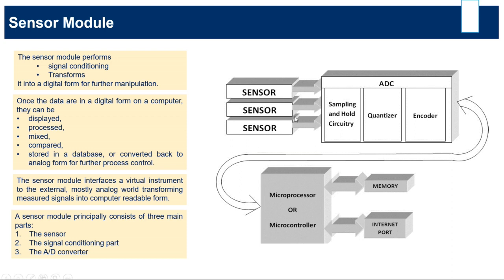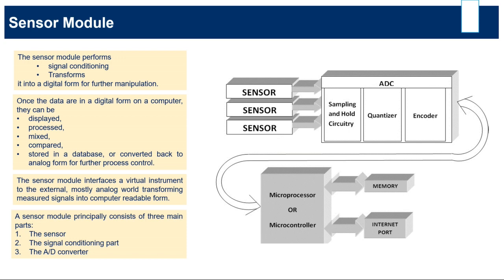Here the sensor will detect the physical signal from the environment. If the parameter being measured is not in electrical form, then the sensor must include a transducer to convert that information into an electrical signal. For example, we can take blood pressure measurement. The signal conditioning module converts between analog and digital formats.